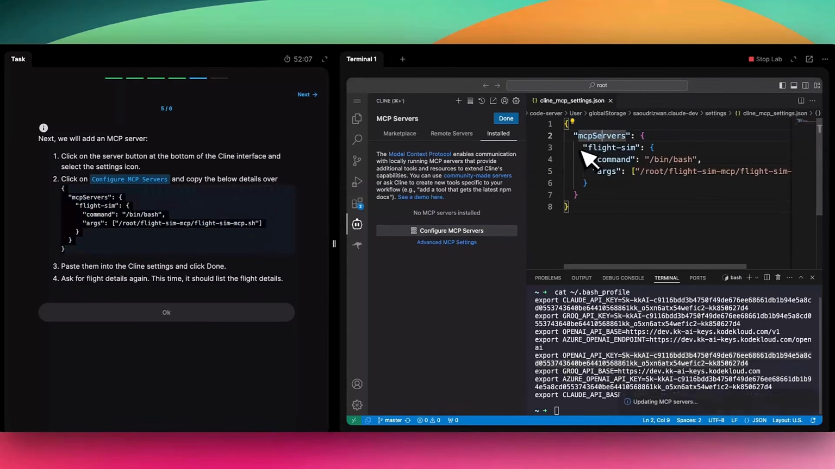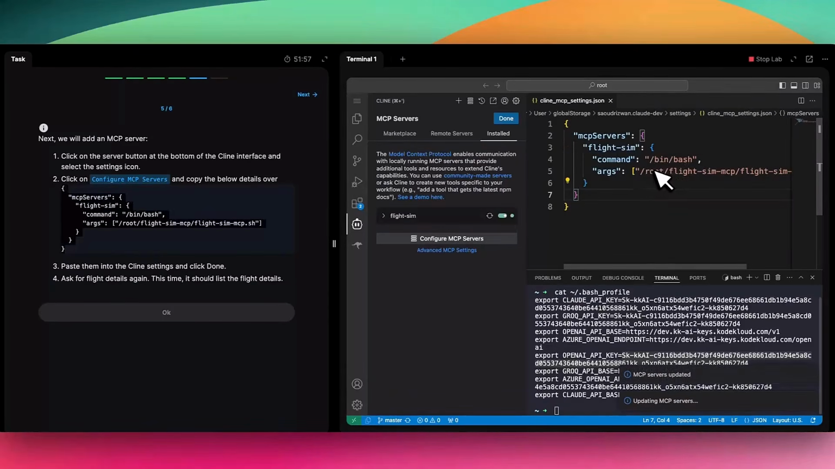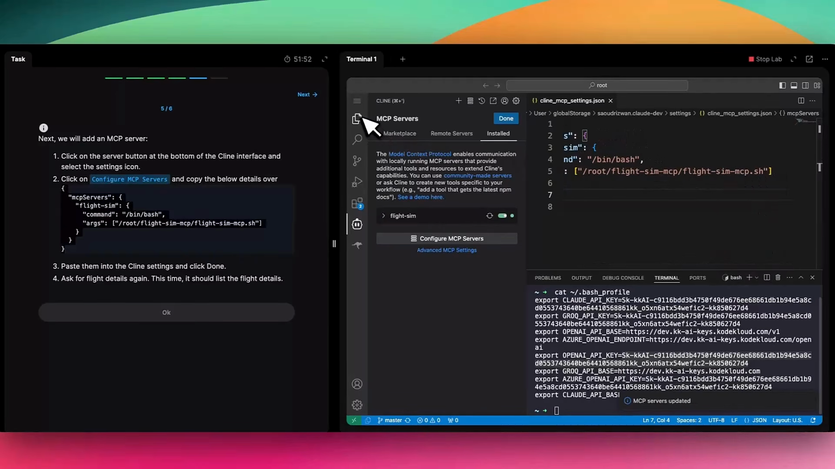So what this means is this is a list of MCP servers. I'm going to call mine flight sim or flight simulator. And this is basically a simple script that's located at root flight sim MCP and flight sim-mcp.sh. As soon as I put it here, it's already become available here. As you can see, it's green. This means this MCP server is ready to use.